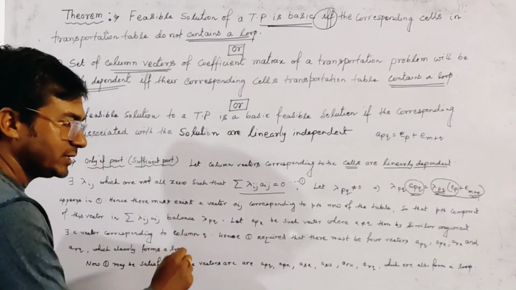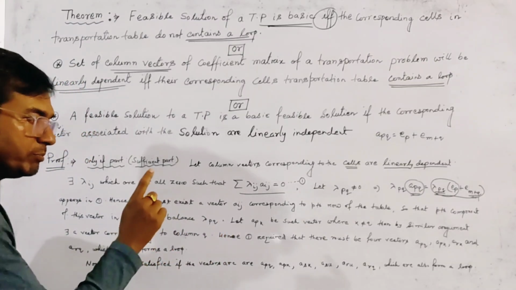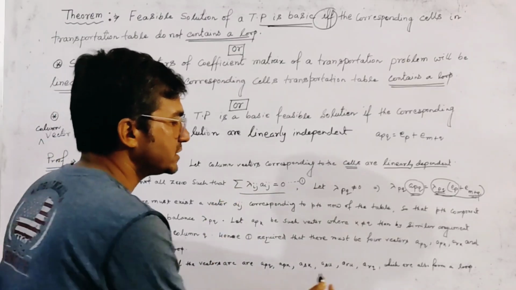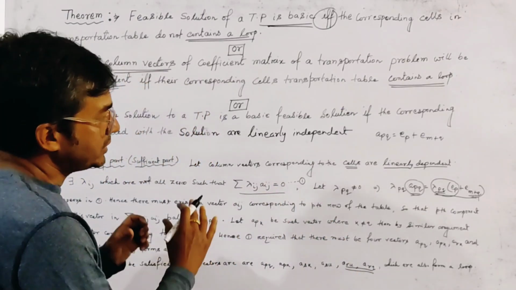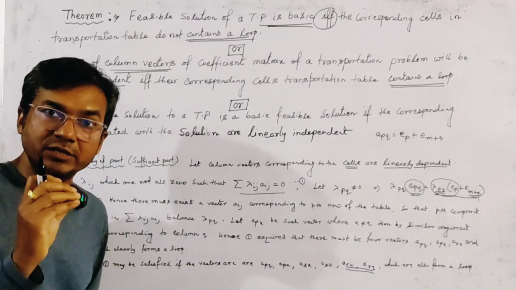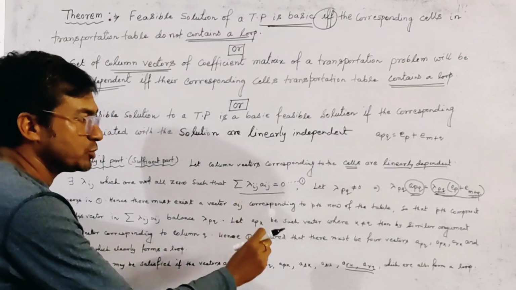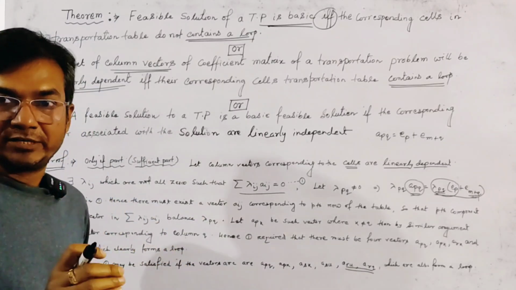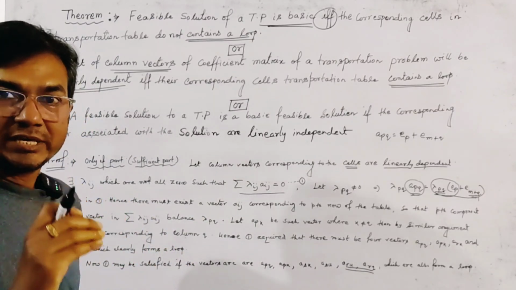And it is clear that to continue this process we must add an extra 2 vectors in each step. But the number of vectors in a transportation table is finite, so this process must terminate after some time.